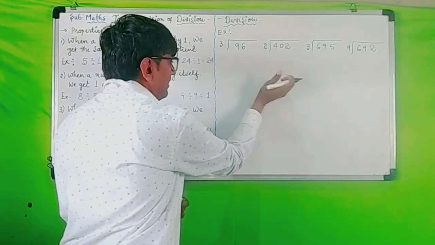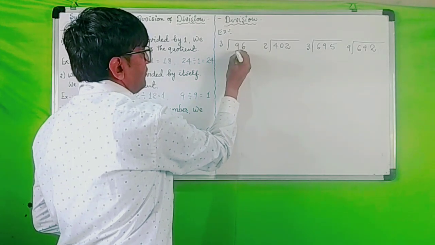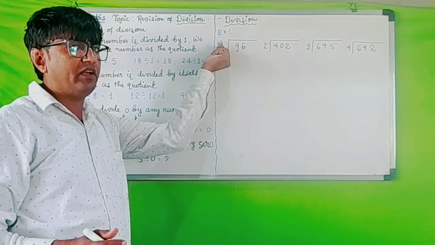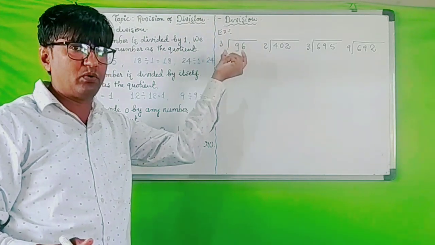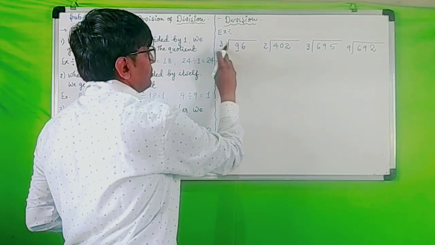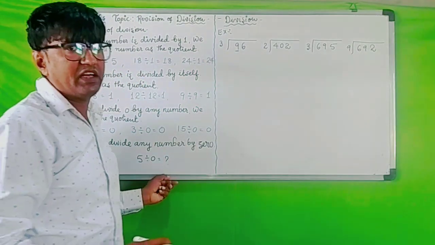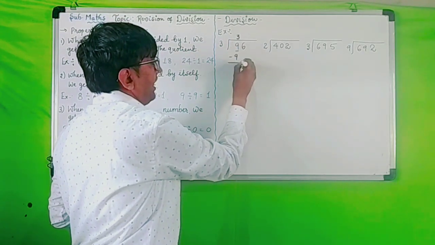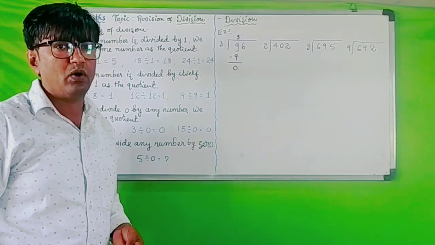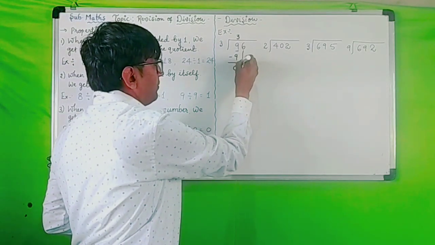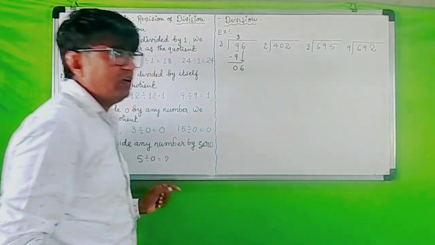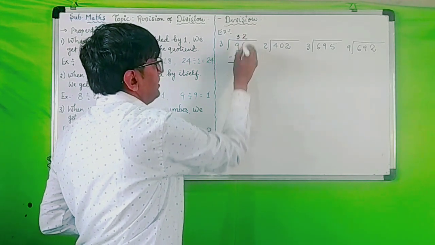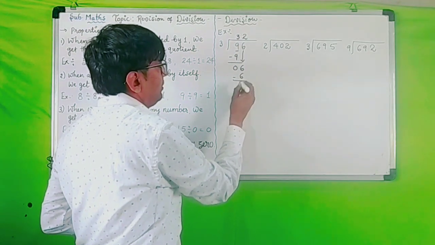Now we will begin with the first digit only. We know that 9 is greater than 3, so it is only a single digit; otherwise we would have to take 2 digits. So we will read the table of 3. 3 ones are 3, 3 twos are 6, 3 threes are 9. 9 minus 9 equals 0. Now bring 6 down. Again read the table of 3. 3 ones are 3, 3 twos are 6. 6 minus 6 equals 0.